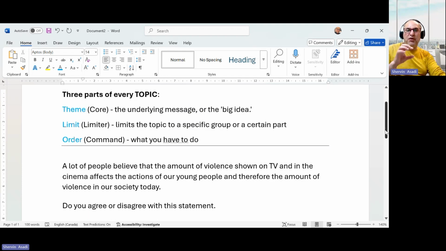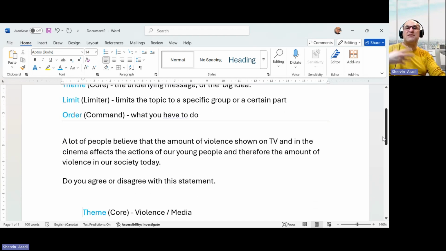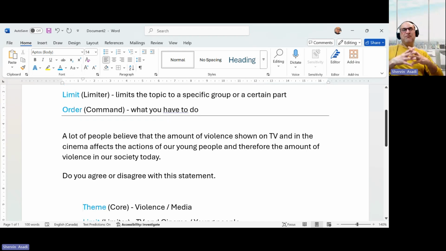So the first part is what is the theme? What is the core? What is the big idea? What is the big message? So definitely this topic talks about violence. So violence where? Violence at home, violence on the street, violence at the workplace.